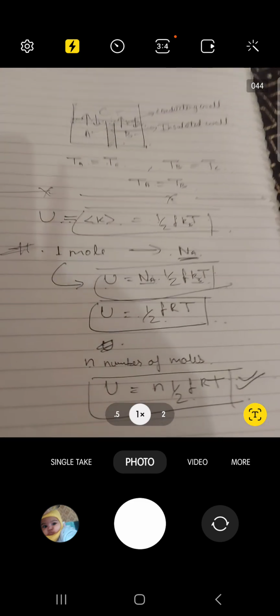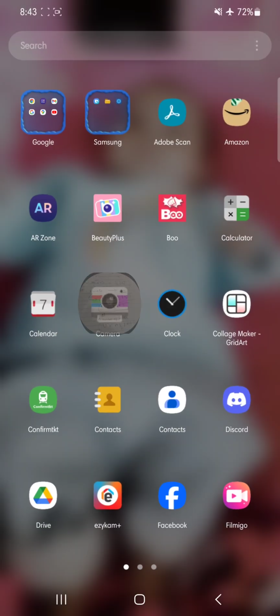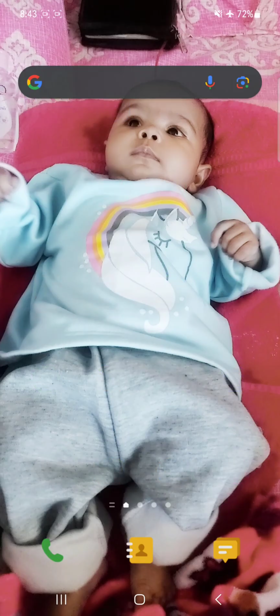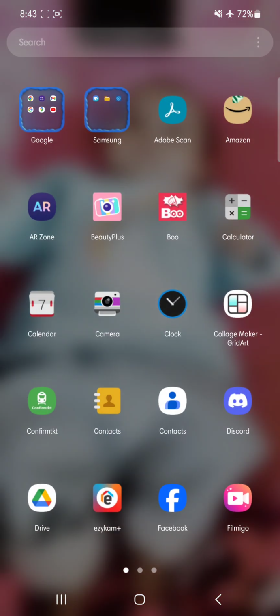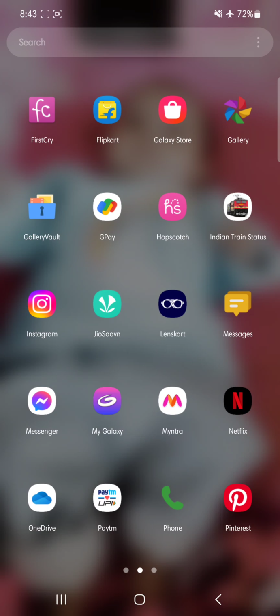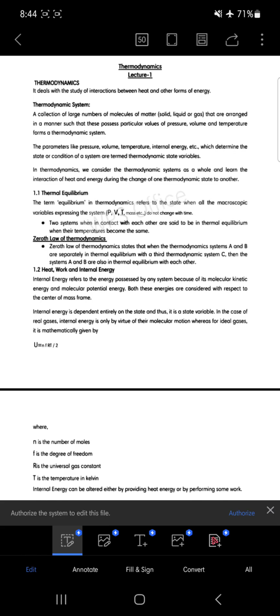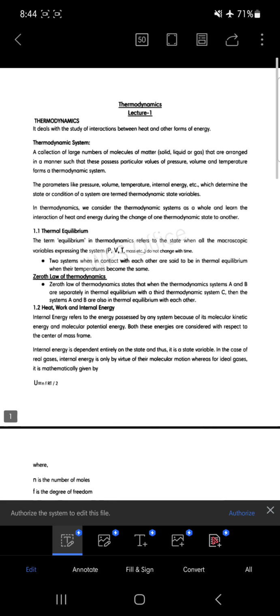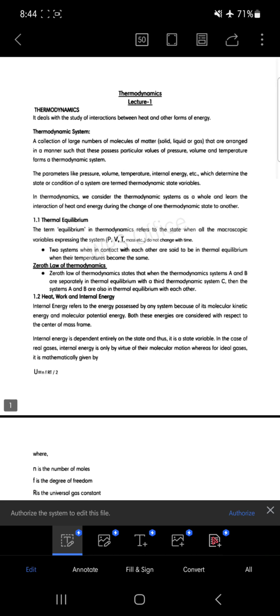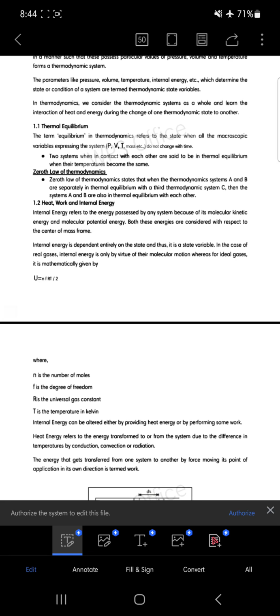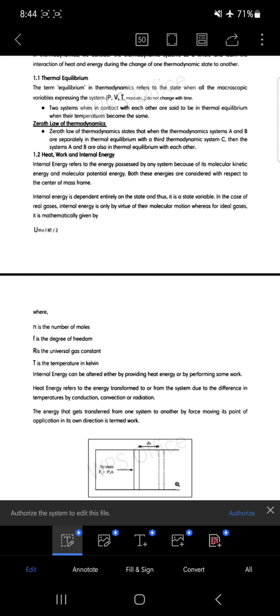From where it has come, I already explained to you. So let's come back to that PDF. Now you may see that the internal energy U is equal to n into f into R into T by 2. It is written here. I hope that it is understood. Further, it is written where n is the number of moles, f is the degree of freedom, R is the universal gas constant, T is temperature in Kelvin.